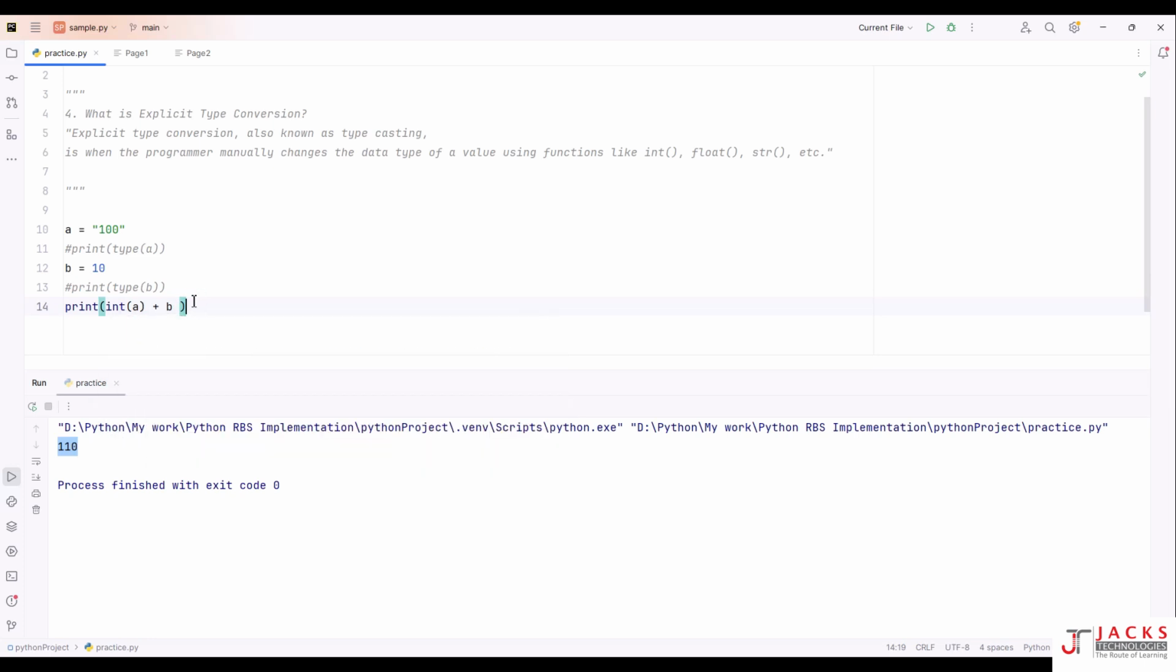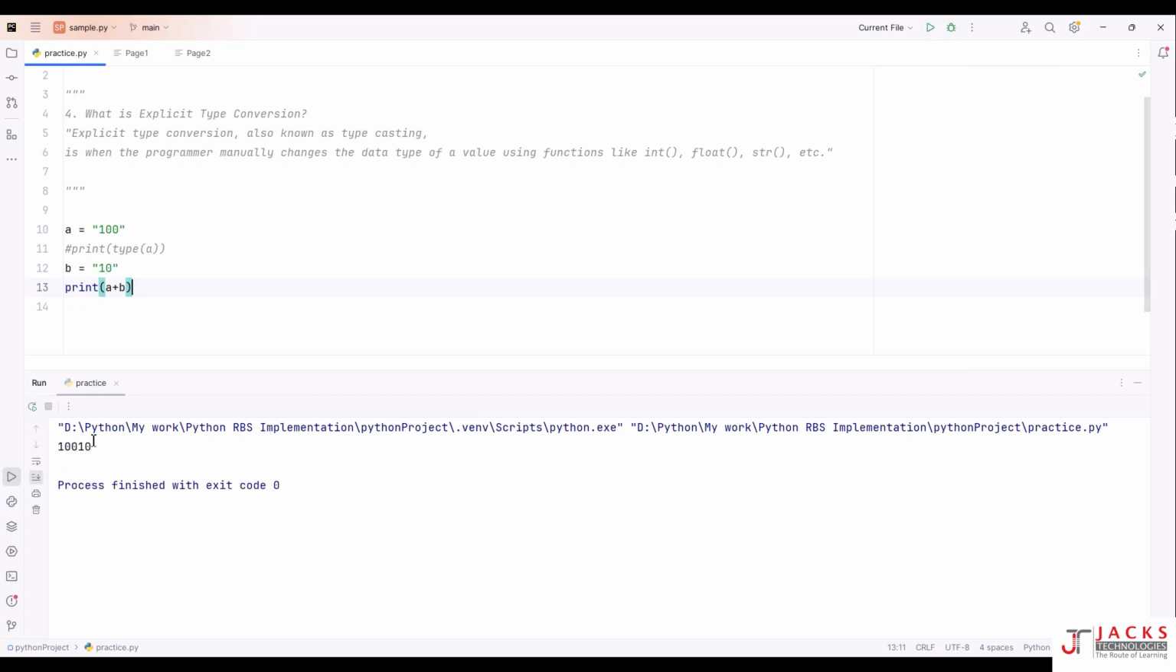Like that, so many. Let's say, for example, you take it as a string only. Take this as string. Now print A plus B. Will you get an error? No. Both are string types. You can concatenate.